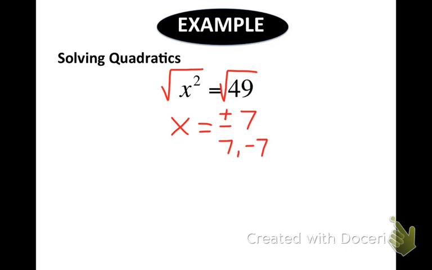Let me back this up with some more evidence. If I wanted to solve this equation by factoring and move that 49 over, what do we have? A difference of squares. What does that factor to? X plus 7, x minus 7. What would have been your solutions if that problem was on your quiz? 7 and negative 7.